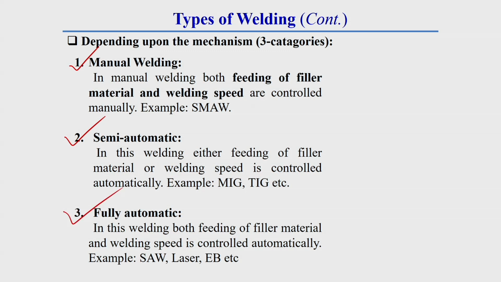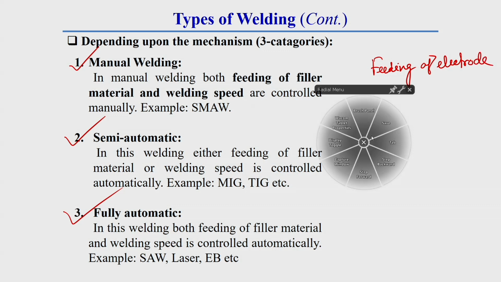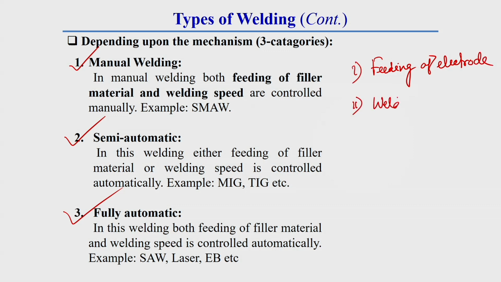Now, before going into details about manual welding and semi-automatic welding, we should know 2 very important parameters of welding. One is called feeding of electrode, and another one is called welding speed, or transverse speed, sometimes called traverse speed.